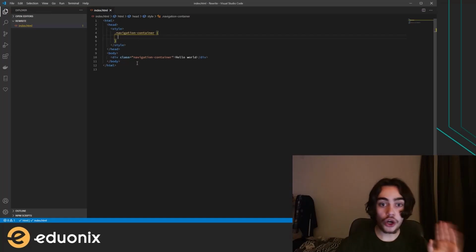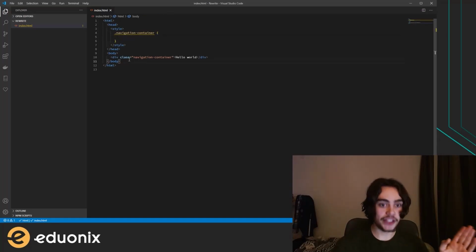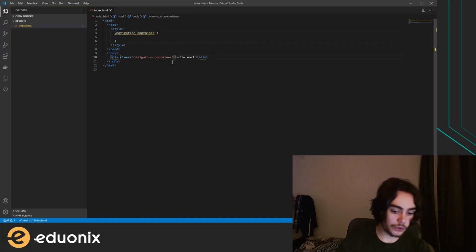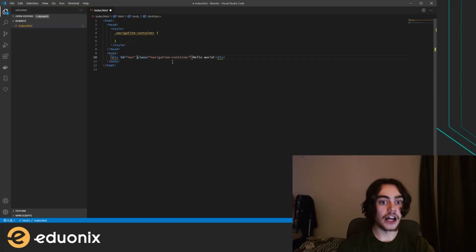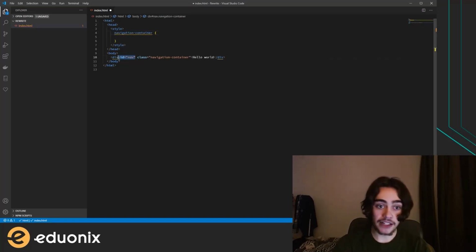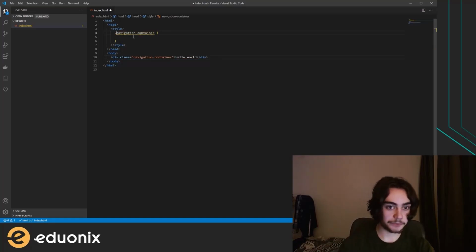Now we know that we're addressing this element because the name is the same, and this dot here means that we're addressing it on a class. So class navigation container. You can also use what's called an ID, and then you would do it with a hashtag instead of a dot. However, it is best practice to use a class. So we're going to go ahead and start by using a class.